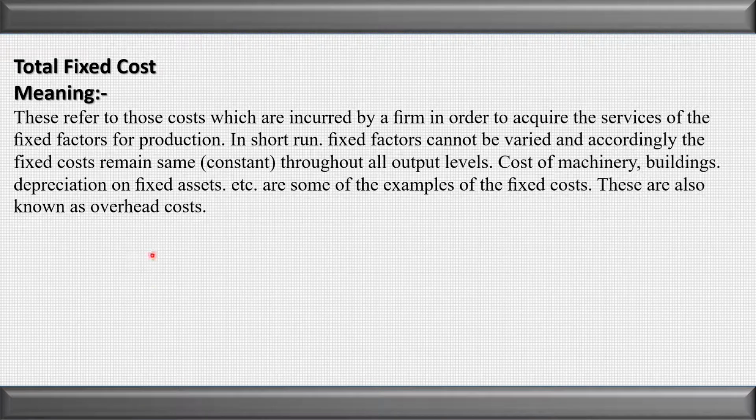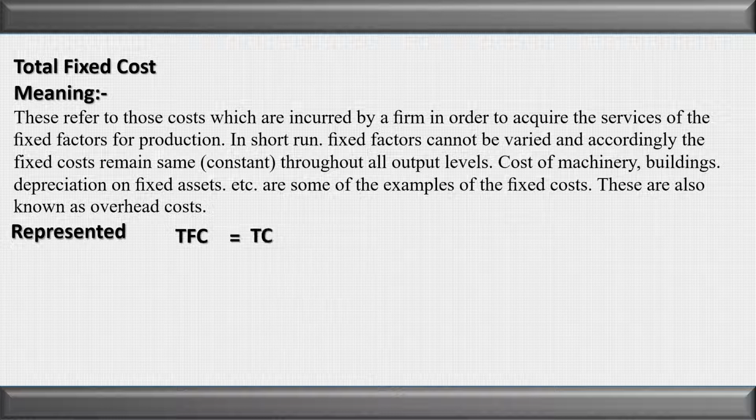Now let us discuss total fixed cost. Total fixed cost refers to the costs which are incurred by a firm in order to acquire the services of fixed factors of production. In the short run, fixed factors cannot be varied, and accordingly the fixed cost remains the same throughout the level of output. Example, cost of machinery, building, etc. It can be represented as TFC equal to TC minus TVC.